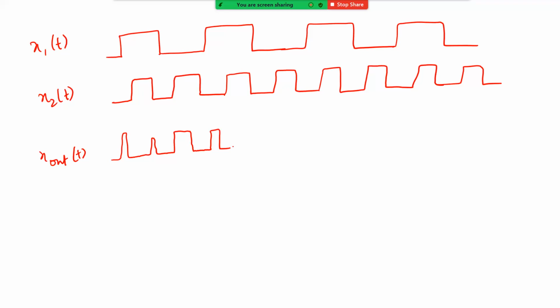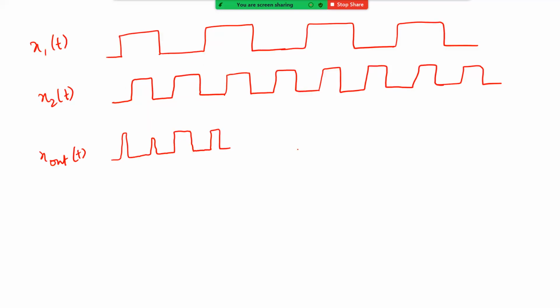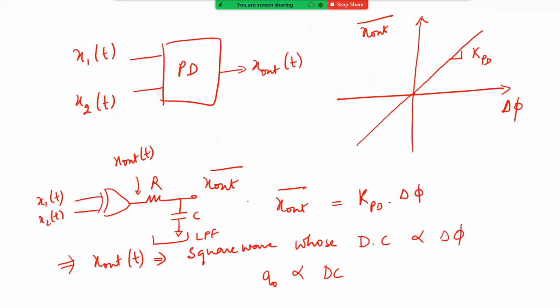Now, how do we use this? Let us try to form a simple PLL. Let us say we take this phase detector. This is going to be the reference, and this is going to go through a low pass filter, which is also called the loop filter. In this case, I just put one simple RC.